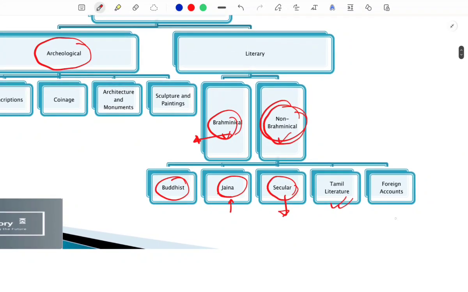Also later on we will be dealing with the foreign accounts, and in that we will be dealing with the Greek accounts, Greco-Roman, Chinese and Arabian.